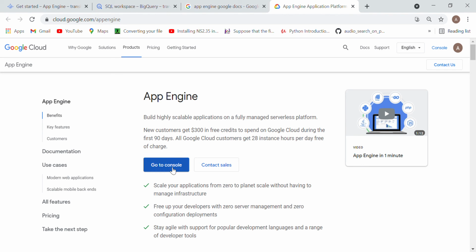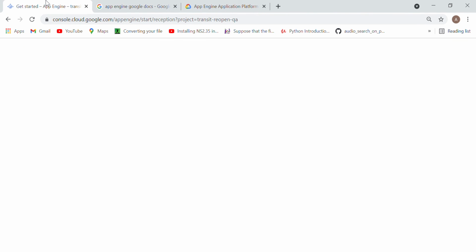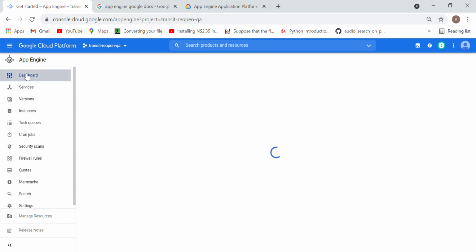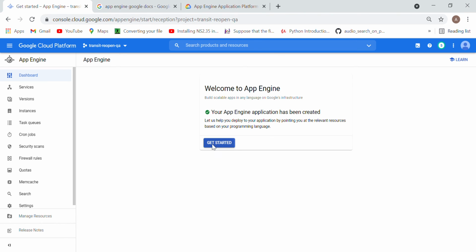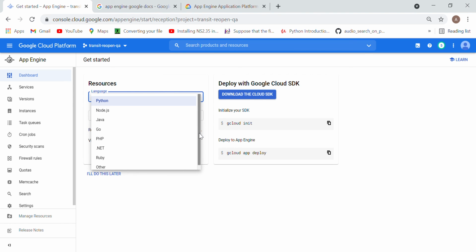You can click on go to console. The same screen you will get here. Let's start once again. Click get started. Here you can select the programming language in which you want to develop a project. Suppose you want to develop a project in Python, Node.js or Java, you can select any of these: Node.js, Java, Go, PHP, .NET, Ruby, other.